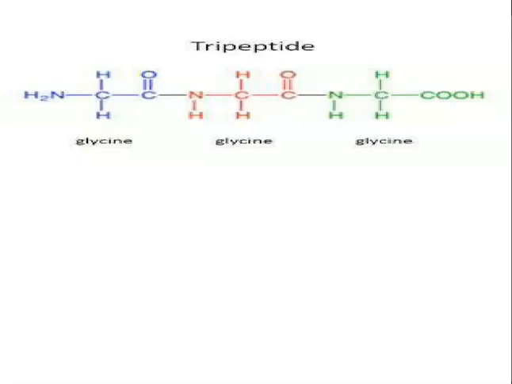Now, if we put an alpha amino acid in an acidic medium, it exists as a cation, so it will migrate towards the cathode. If we put it in an alkaline medium, the alpha amino acid will behave like an anion and will migrate towards the positive electrode, or anode.